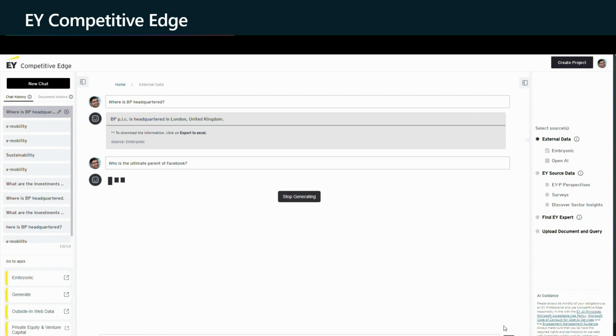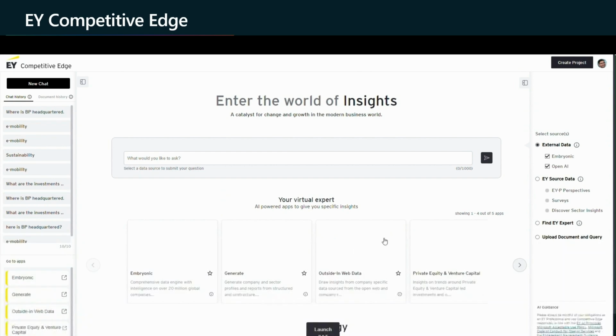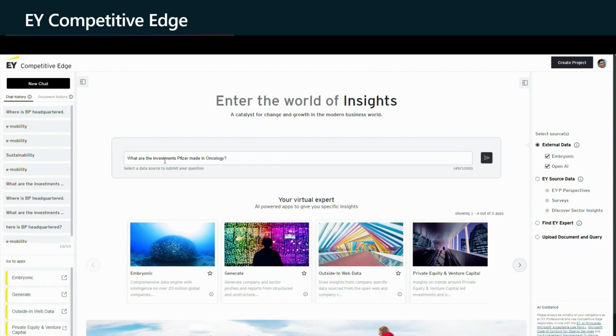So I'll ask another question. What is the ultimate parent of Facebook? Now, the intent is finding the parent, and the company is Facebook. And as you see, it identifies Meta as the parent, no ambiguity. Now I'll ask a bit more insight-based questions. I'll use both the data sources. And let me ask a question.